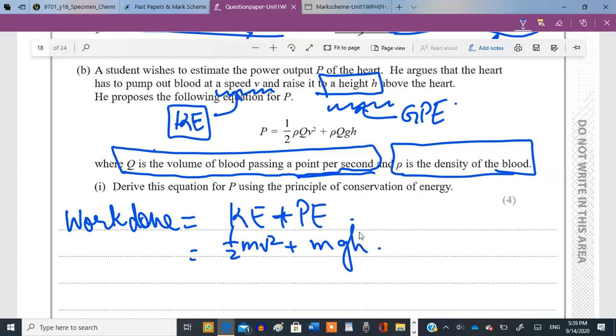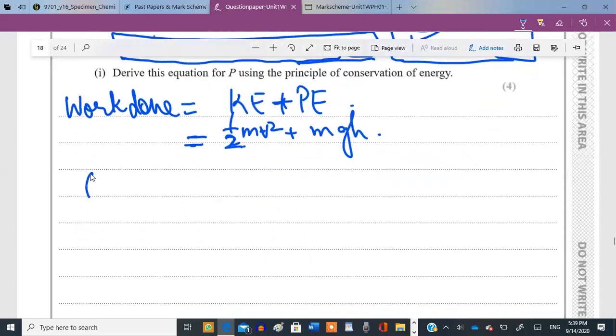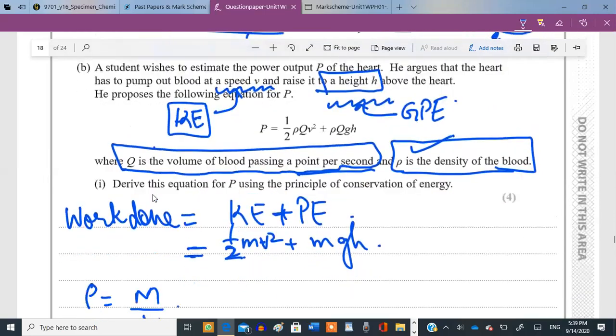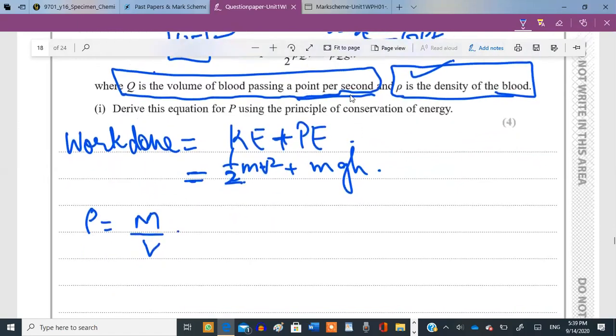Now h is the height above the heart, so we have that. g is also known, but what is the m? m is the mass of the blood. So we need an expression for the mass, but we do know the density of the blood that the heart is pumping. Density is mass divided by volume. Volume, which is given to us, is Q. Q is the volume that is passing per second.